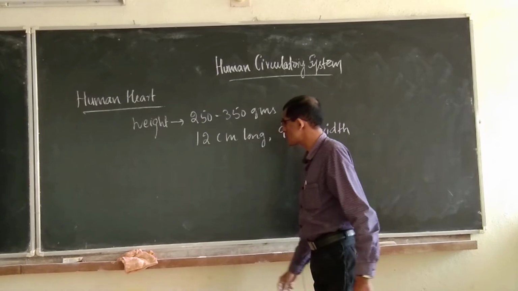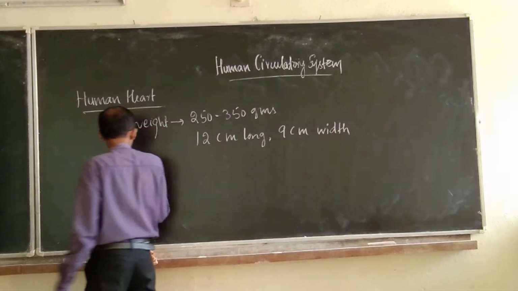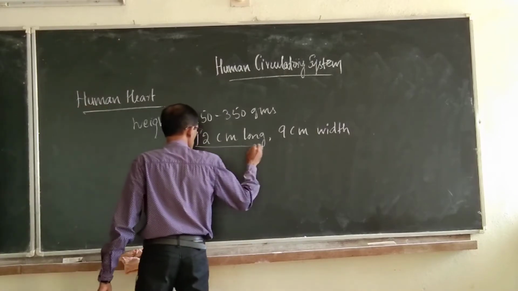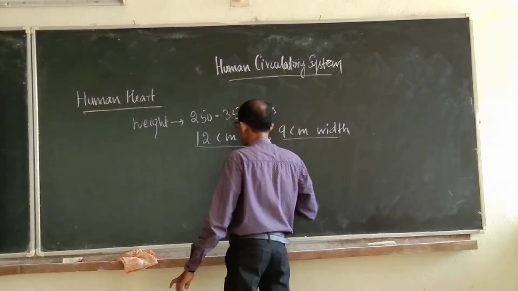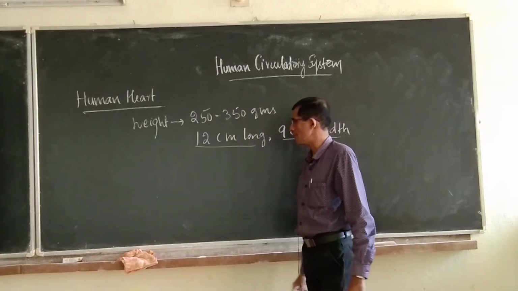This is the weight and this is the length and width. So 12 centimeter long and 9 centimeter width, and 250 to 350 grams will be the weight of the human heart.